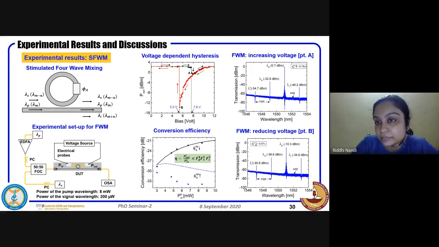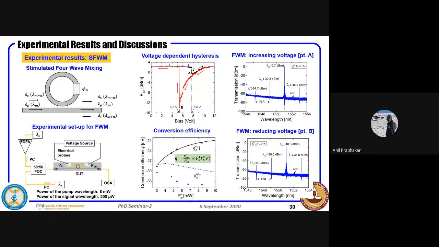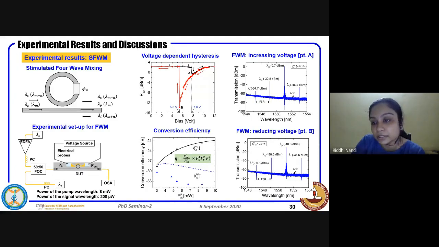If you have more power, there will be more generation. No, I thought they both have to get generated together for phase matching, right?